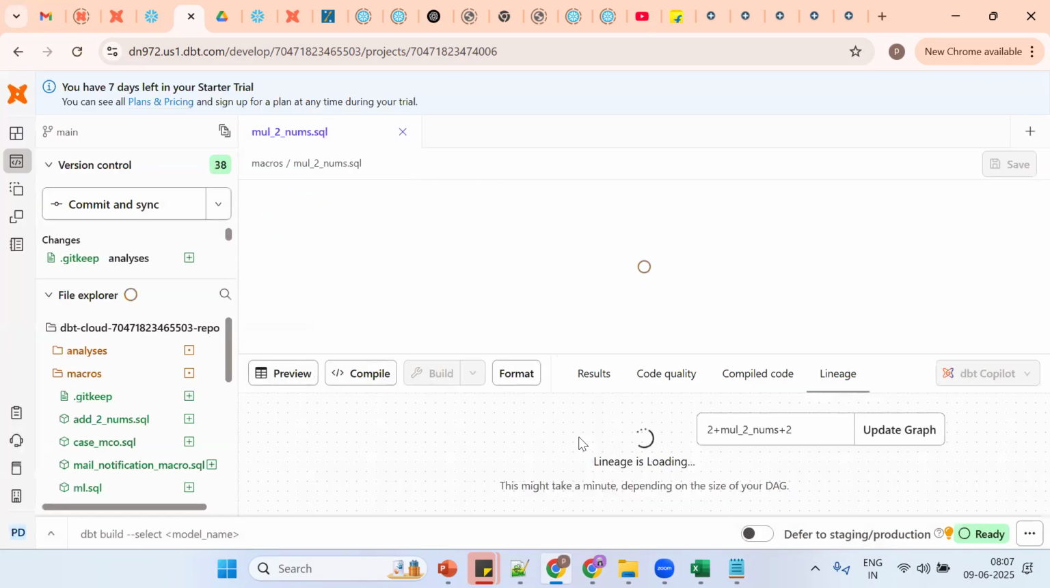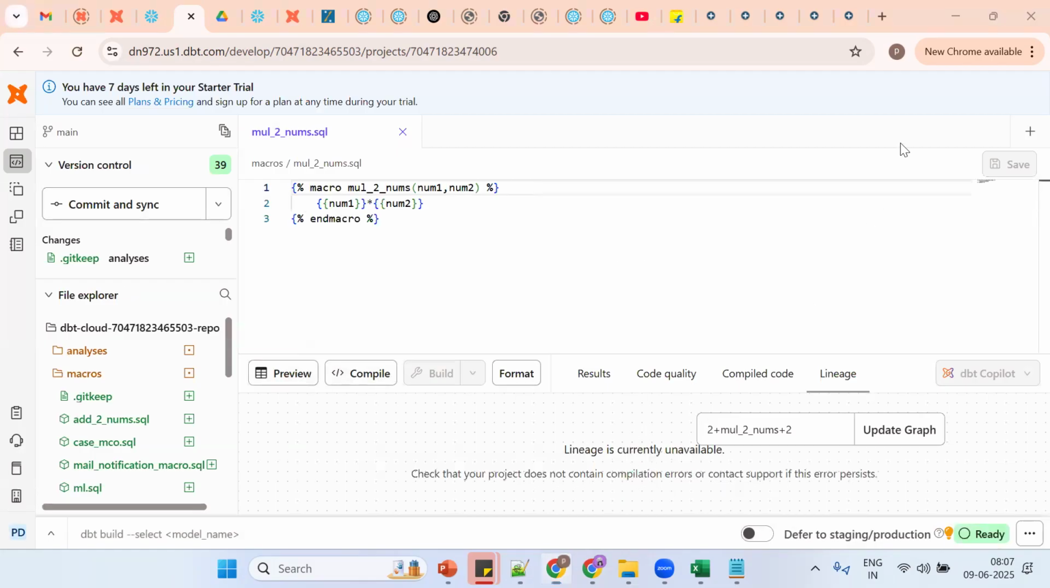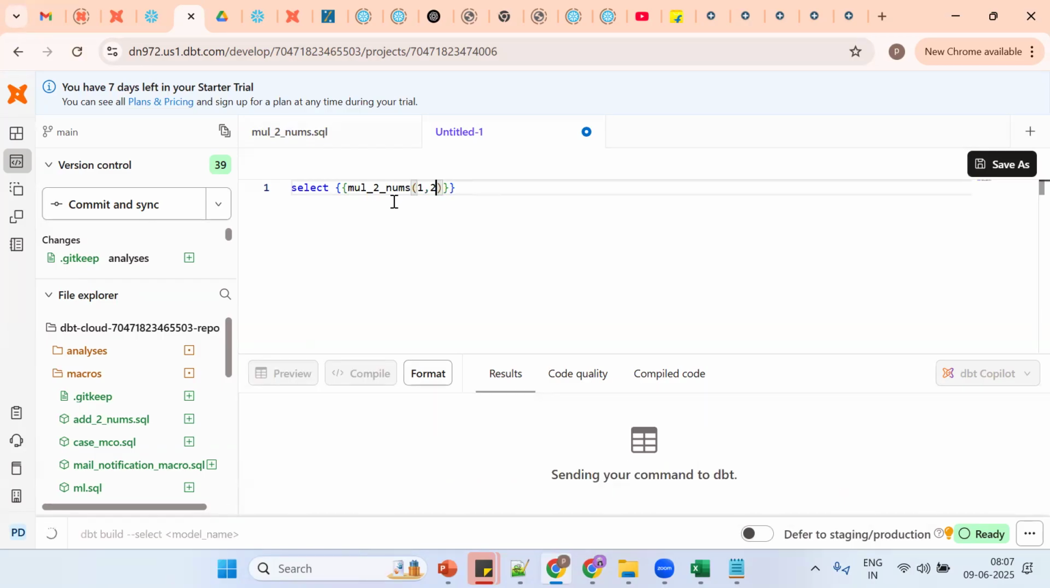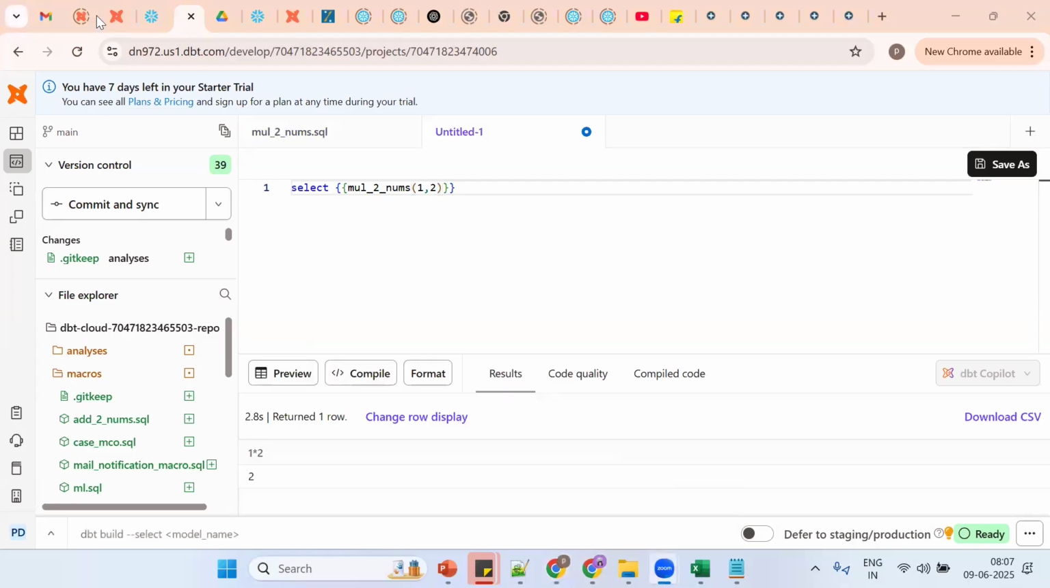Now how to call or invoke the macro? By using a select statement. Can we call this macro inside a model? Yes, you can call it inside models. So far so good. This is a simple thing.